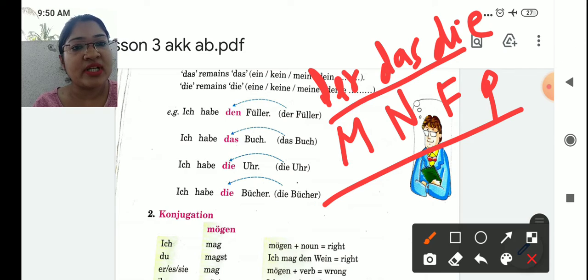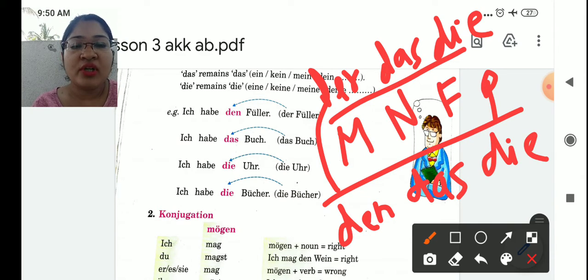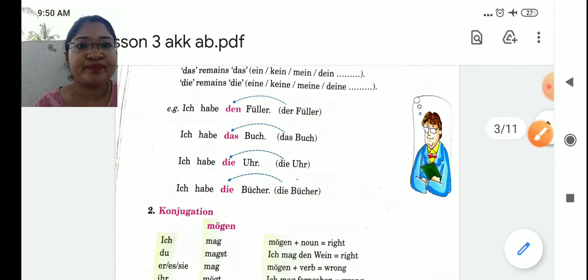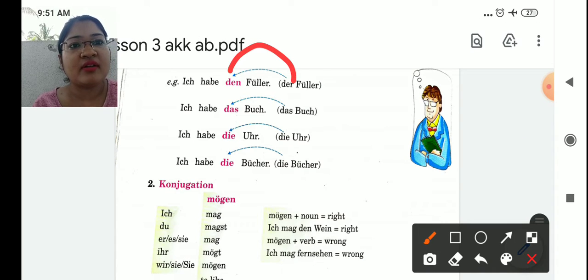Now in accusative case, der changes to den, das remains das and die remains die. So the only change is happening to the masculine. So for this, it's very important to know the article of the noun, like der Mann, der Kuli and so on. Same they have explained this here with the examples.